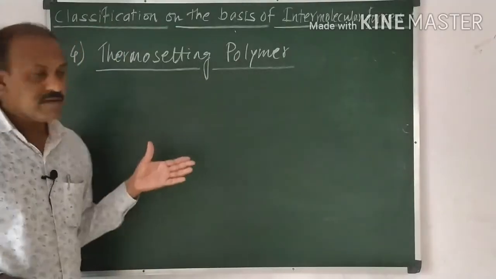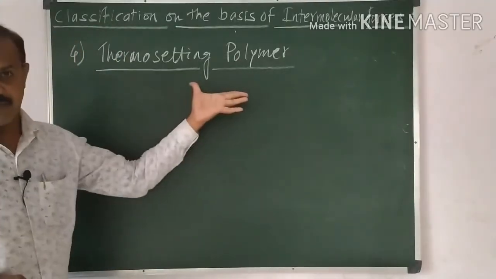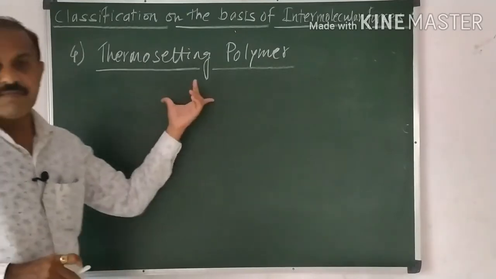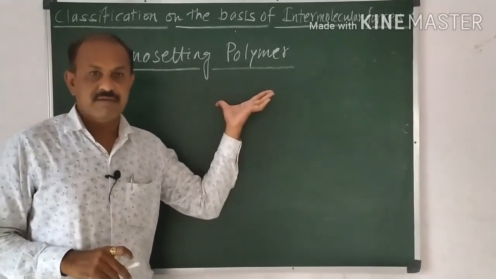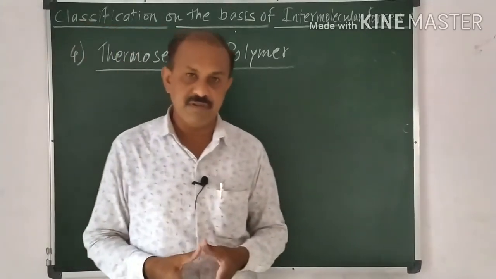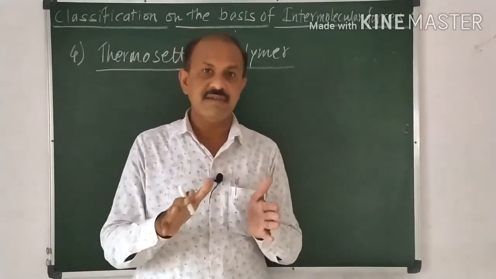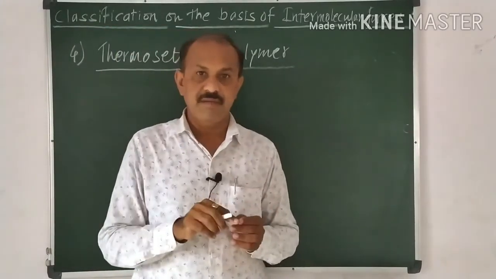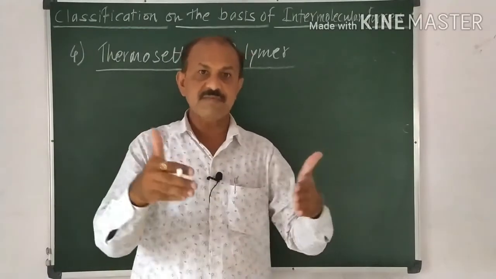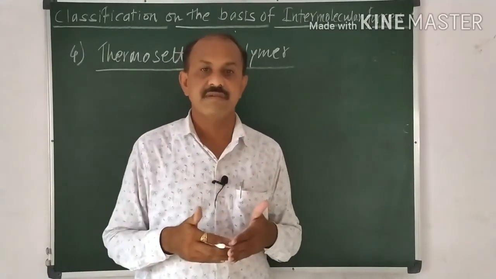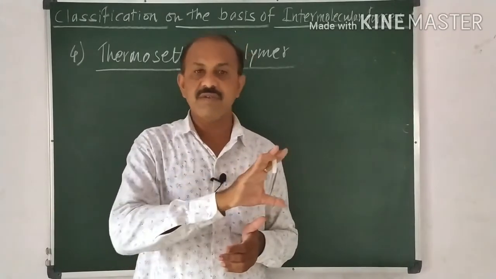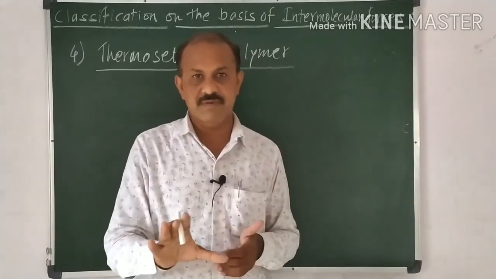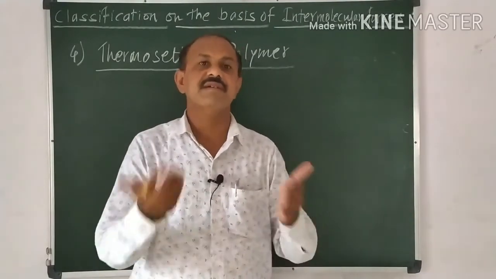Now the thermosetting polymers we have to discuss. Actually thermosetting polymers are rigid polymers. Why is it so? During the formation of thermosetting polymers, when we supply heat, it gets set. But if you supply excess heat, it becomes hardened. And once it becomes hardened, it does not become soft when we supply heat again.